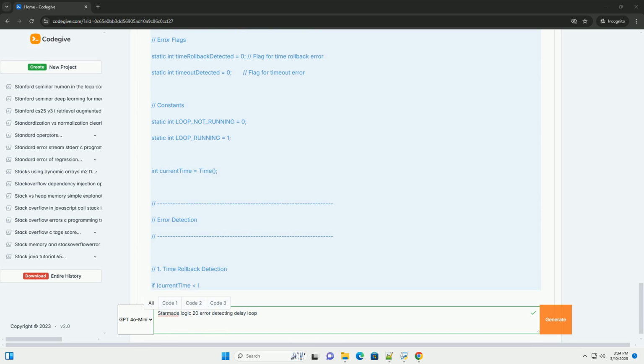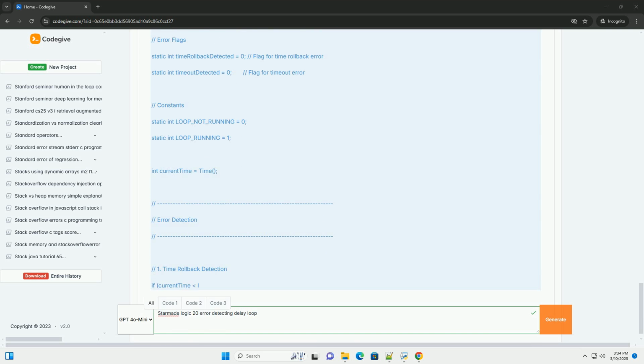Explanation. last_execution_time stores the last time the logic block successfully completed an execution cycle. timeout_threshold is the maximum allowed time, in ticks, between executions. Adjust this value based on how frequently your logic block is expected to run. The timeout check.